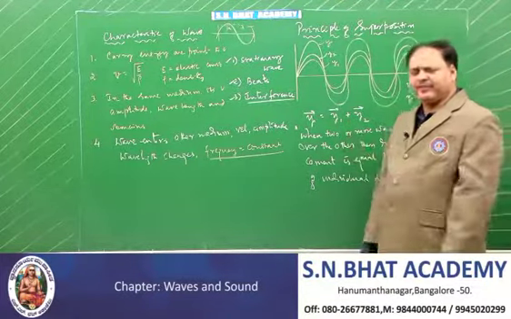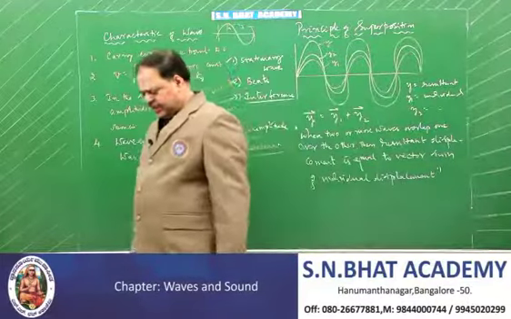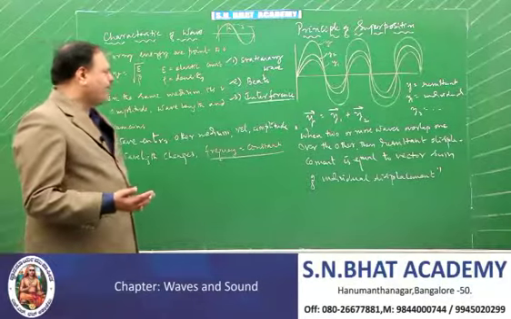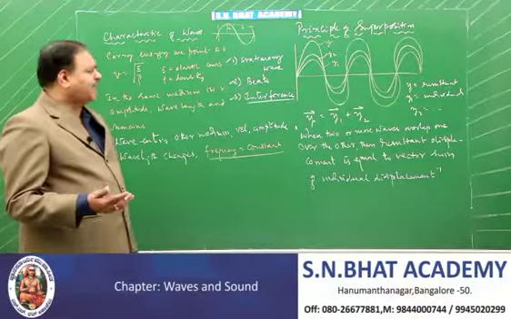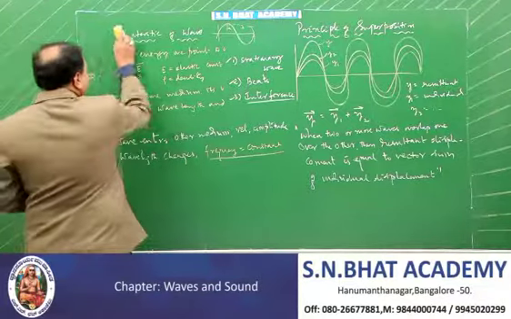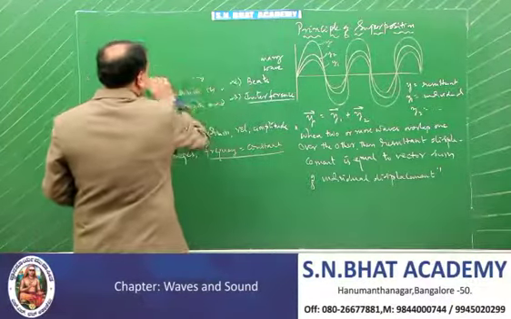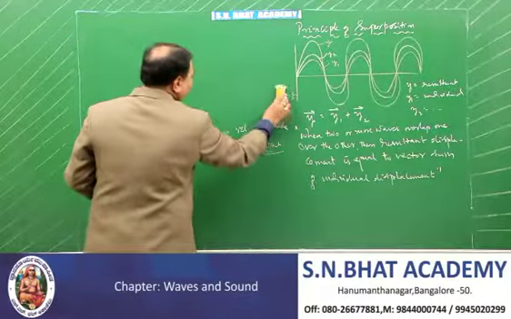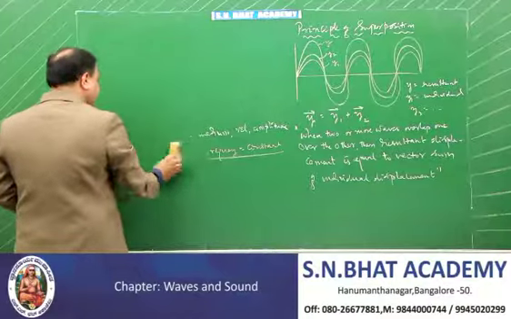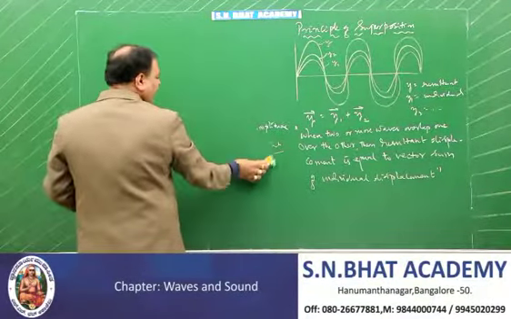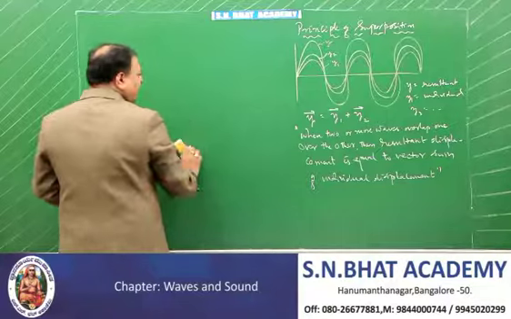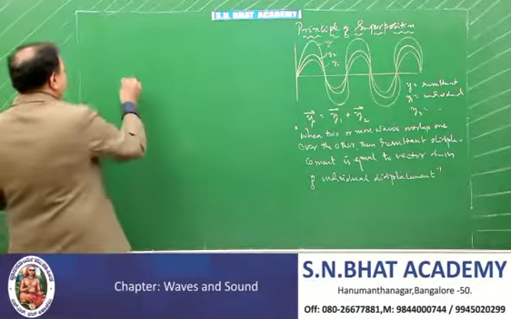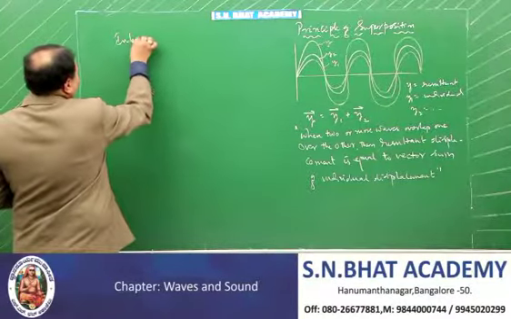These are the properties of the progressive wave. Knowing these things, now we'll switch to the other important heading called intensity of a wave. That intensity of a wave is very important from the knowledge point of view, and it is applicable for sound also. So it is applicable for sound or any kind of wave, whether mechanical or non-mechanical. Now we take up the intensity.